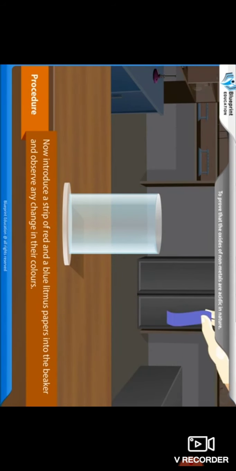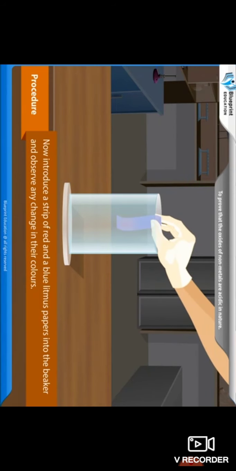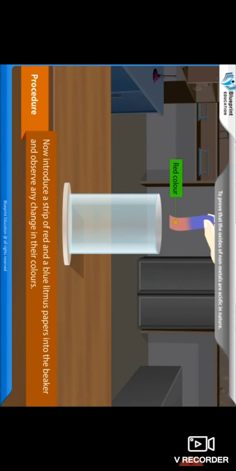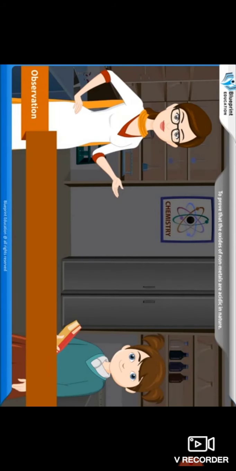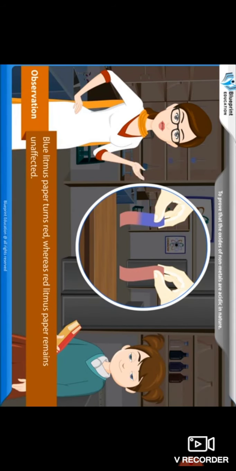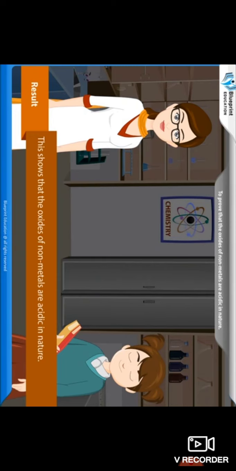Now introduce a strip of red and a blue litmus paper into the beaker and observe any change in their colors. Observations. Blue litmus paper turns red, whereas red litmus paper remains unaffected. Result. This shows that the oxides of non-metals are acidic in nature.